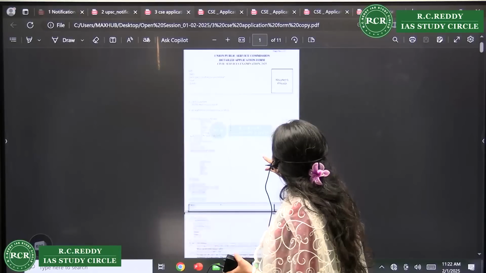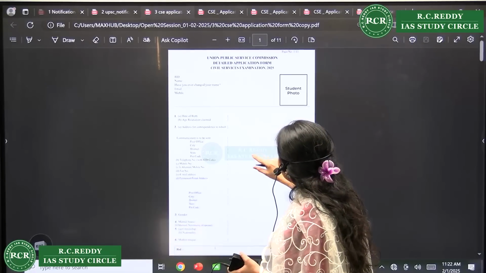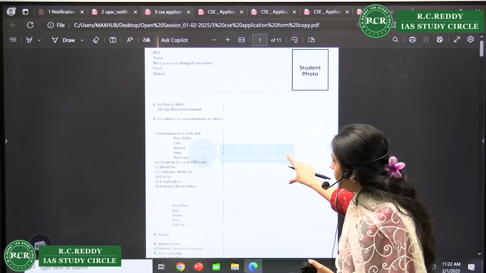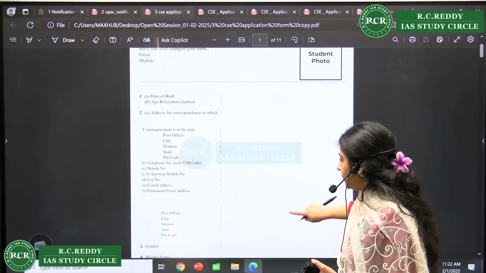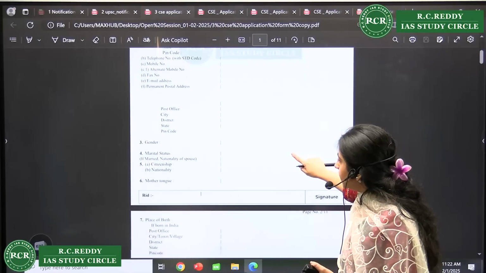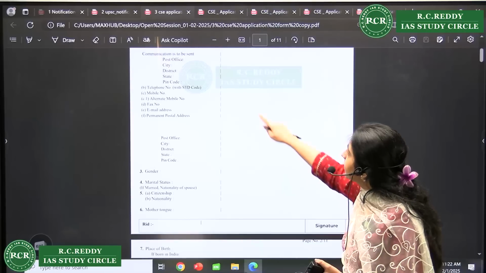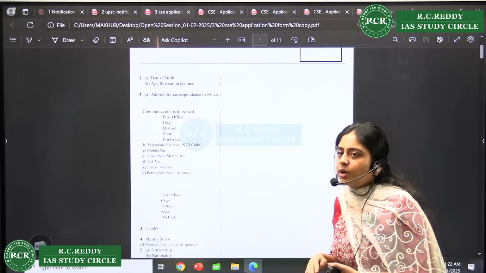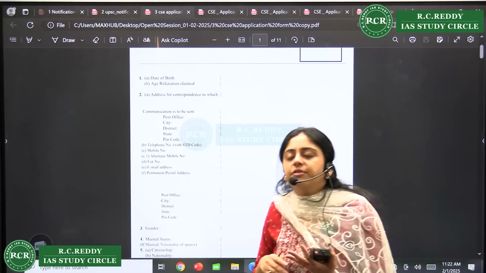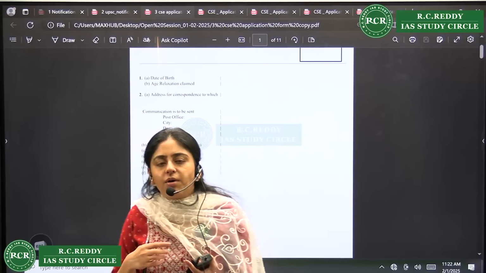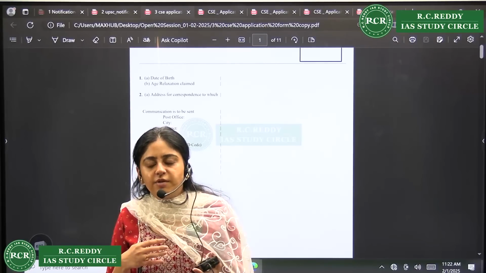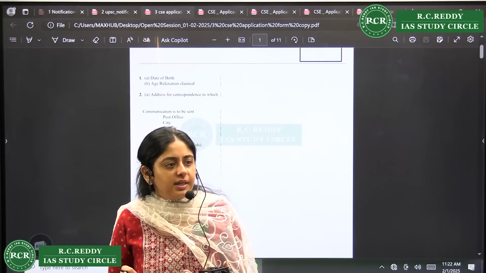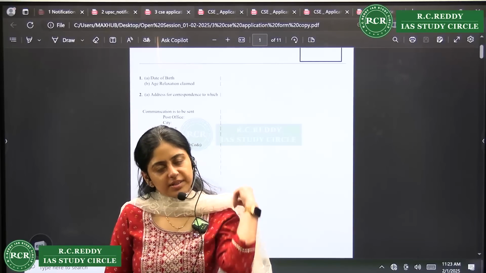Okay, this is the detailed application form. When you apply for the prelims, this comes up in this form. While filling it is different, but as you fill, this comes up. So here you have to write your name, your communication and correspondence address, where any letter has to be sent if somebody wants to correspond with you. The permanent address is your permanent place of residence.